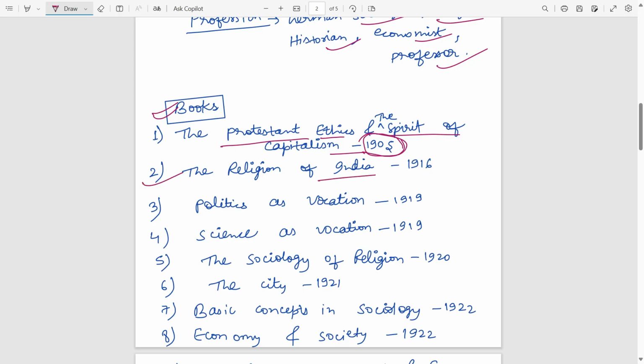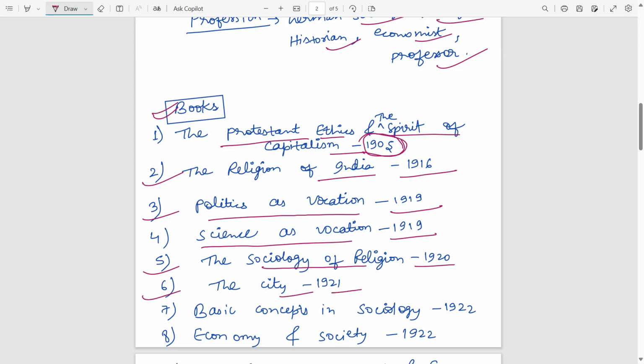Next, the book he has written, The Religion of India, in 1916. He has written about the Indian religion, how religion is practiced in India, and also he has given some facts and information about India. The third book is Politics as a Vocation in 1919. Fourth was Science as a Vocation in 1919. Fifth was The Sociology of Religion, 1920. So mainly about religion are the main books he has written.